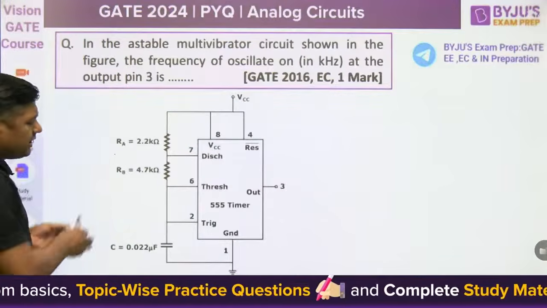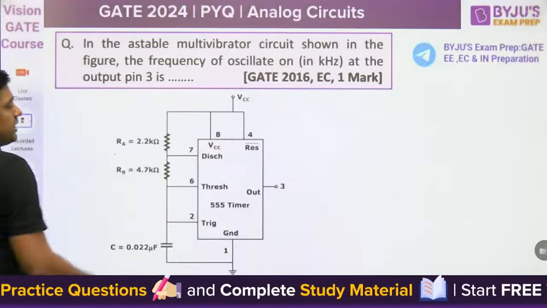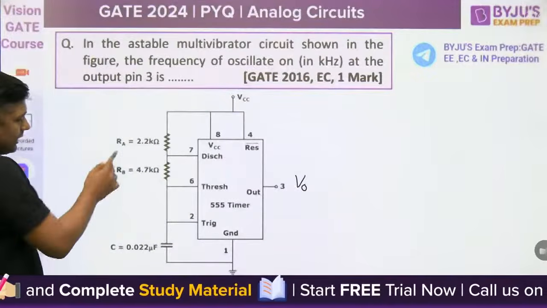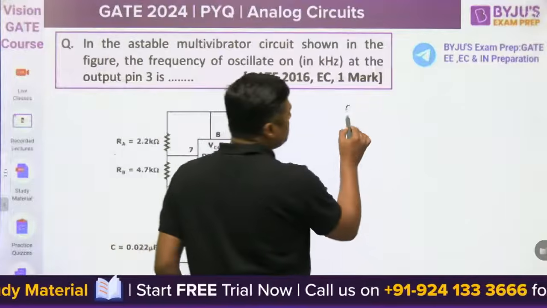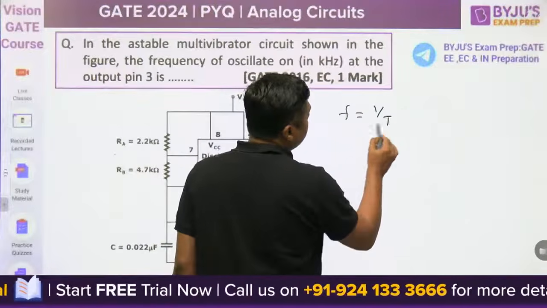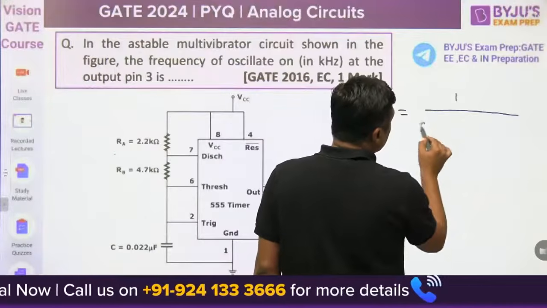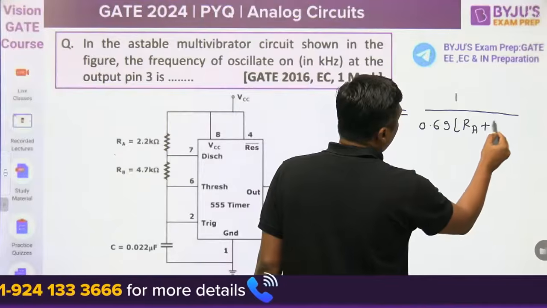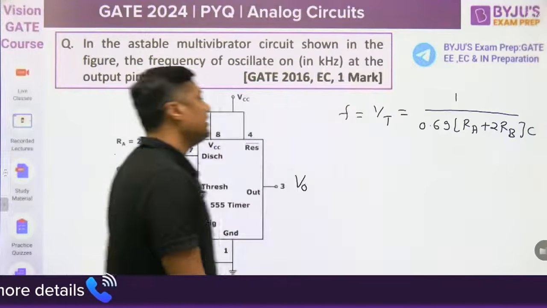But this is an astable multivibrator. It is written as a square wave generator. Here we are getting the output. With RA, RB, C, in this case, you can directly use the formula for the frequency, 1 by T. Initially, I have given the answer: 1 upon 0.69 (RA plus 2 RB) into C. This is the standard answer for this question.